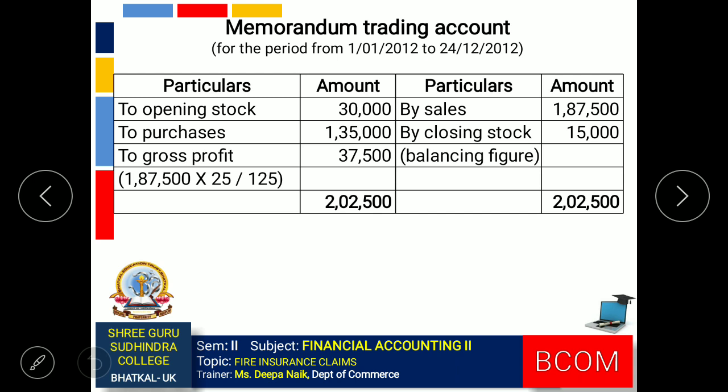So we get the gross profit amount 37,500. So when we close the account, we will get the closing balance 15,000. So this is the value of stock on the date of fire. Using this value, we can now prepare statement of fire claim.